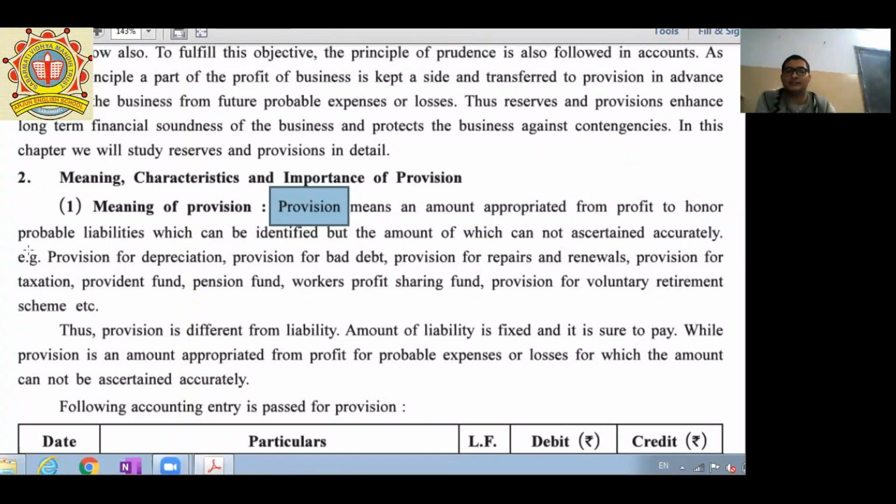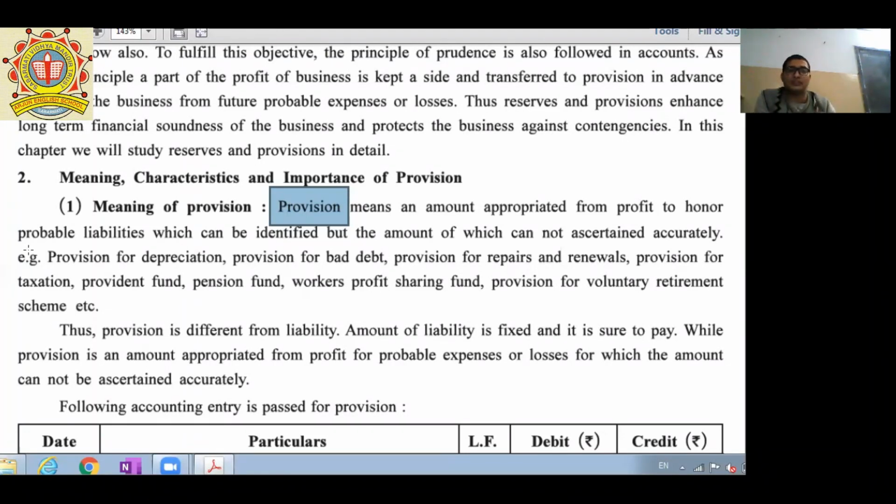Here, in business there are some examples you can check, that is provision for depreciation. Why? Because if there is a huge fixed asset in a business, let's say 5 lakh or 10 lakh, for manufacturing some specific products, at the same time the company is required to maintain a provision for depreciation, because whenever such an asset completes its tenure after 5 years or 10 years, another fixed asset is required in the business.